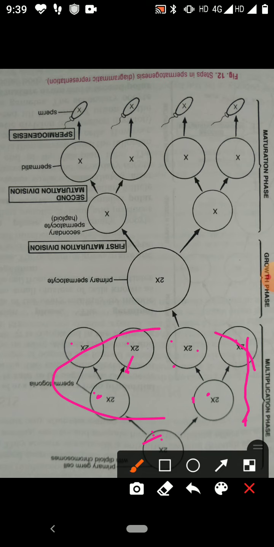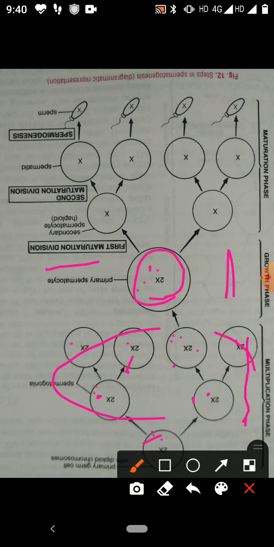Now the next phase of spermatogenesis is growth phase. So in the growth phase, the spermatogonia is plural, spermatogonium. One cell will enter in the growth phase. That cell gets enlarged. The dense cytoplasm has gotten enlarged. So this enlarged cell is called primary spermatocyte.